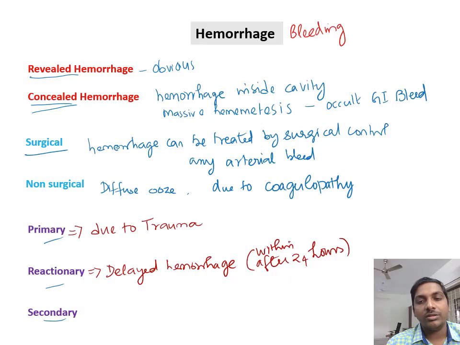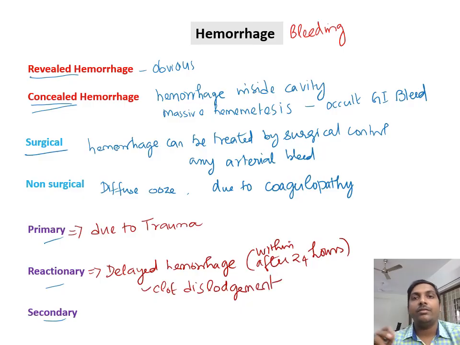The common cause for reactionary hemorrhage is clot dislodgement. So when you are operating on a neck dissection surgery or a thyroid surgery, wherein you clamp the vessel instead of ligating it, you have achieved hemostasis of the middle thyroid vein with the help of bipolar cautery.